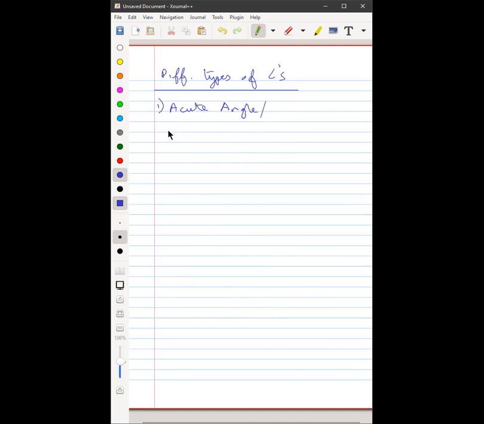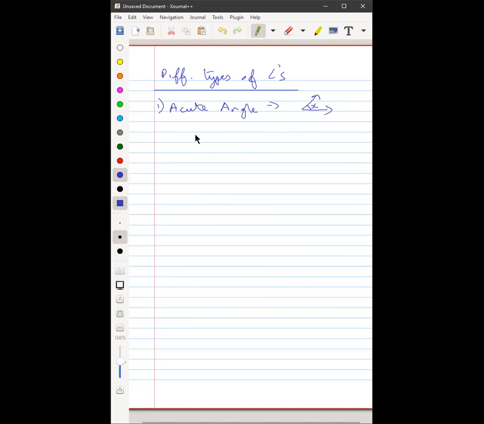Arpita, what's an acute angle? So I forgot that. You forgot what is an acute angle? Come on, Arpita, you can do that. You can remember. Think. Sanika, acute angle?